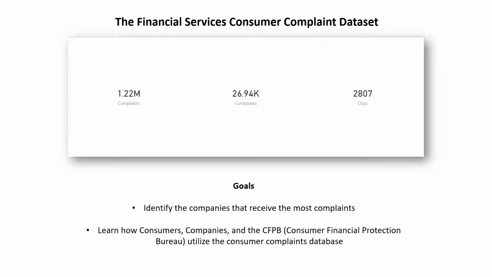In this data set, we have over 1.22 million complaints, 26,000 companies, and it spans over the course of 7 years. Some of the goals that I had in mind for this project were to identify the companies that receive the most complaints and to learn how companies, consumers, and the Consumer Financial Protection Bureau utilize the consumer complaints database.